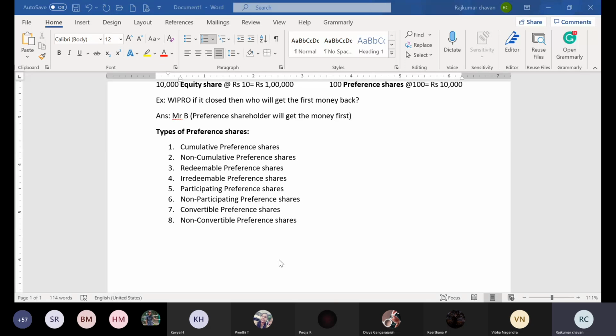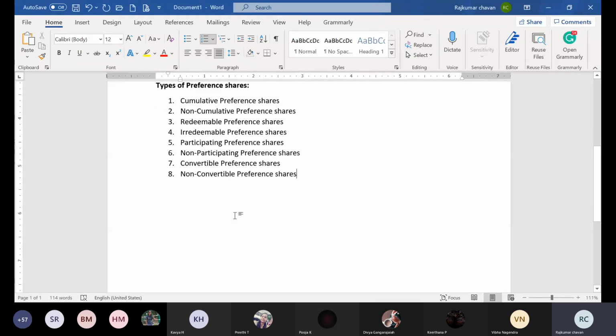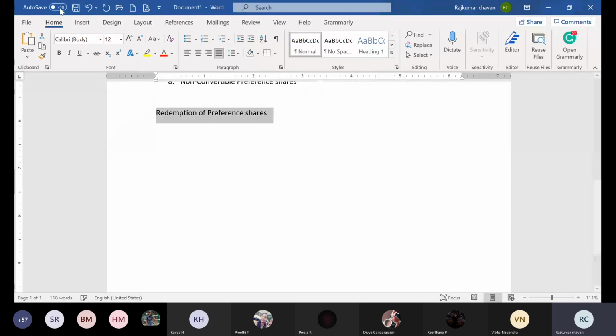Since I have discussed this already in the previous semester, I'm not going to touch this once again, because you already know the types of preference shares. Now let us move on to the next concept, the meaning of redemption. What is the meaning of redemption of preference shares? Now all of you concentrate.